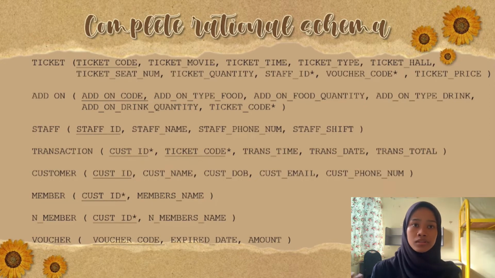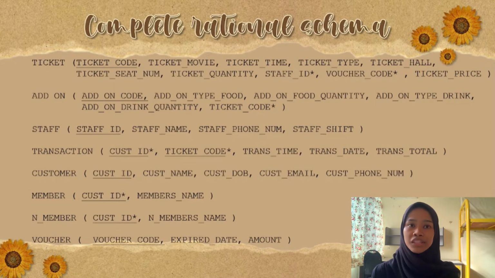The primary key for transaction is a composite of customer ID and ticket code, and the foreign keys for transaction are customer ID and ticket code. So this is known as a bridge table. We already used the bridge table, so that's why this is a combination of primary key and foreign key.